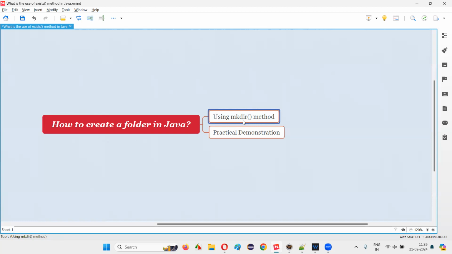mkdir. This is a predefined method of a predefined class known as the File class in Java. The File predefined class in Java has this predefined method known as mkdir, using which we can create a folder. Now let me practically show you how to create a folder using this command in Java.